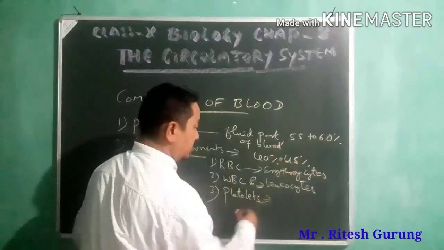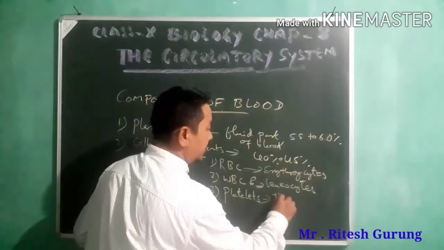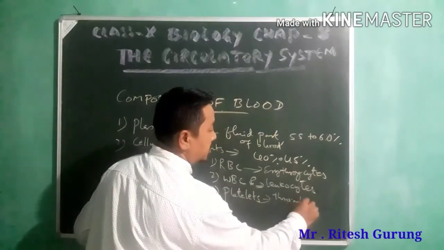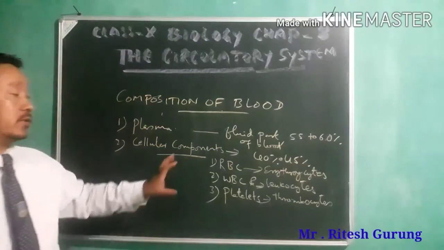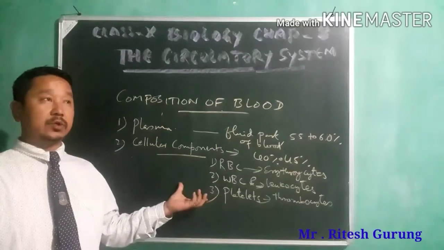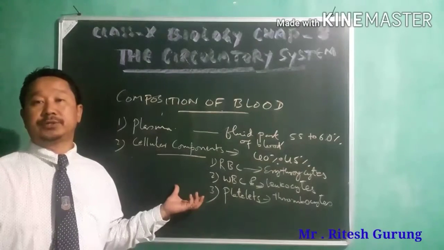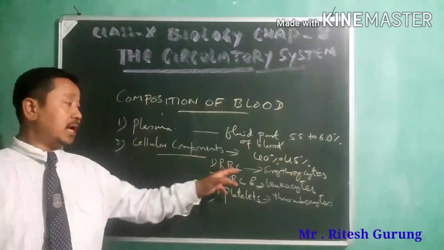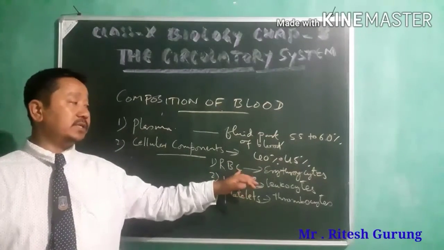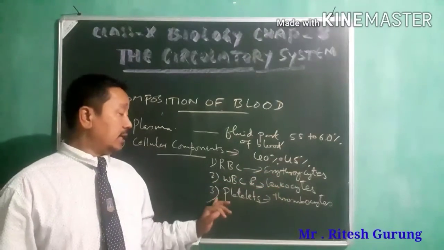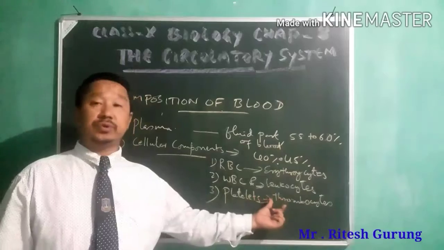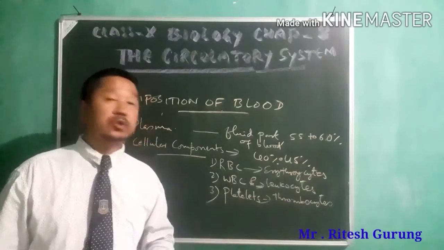And the last one, platelets, are also termed as thrombocytes. So these are the three different kinds of blood cells you find in the composition of blood.